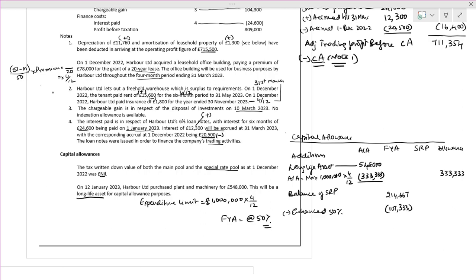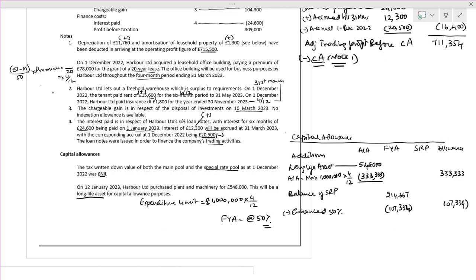107,333 on a pro rata basis. You will get 334. Fine. That is as simple as that.